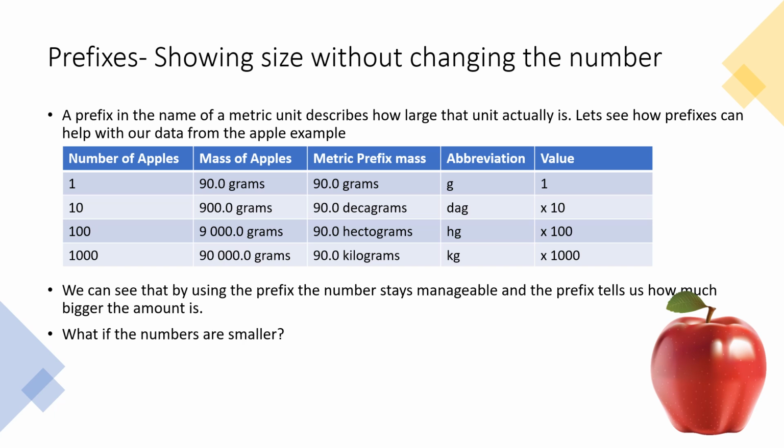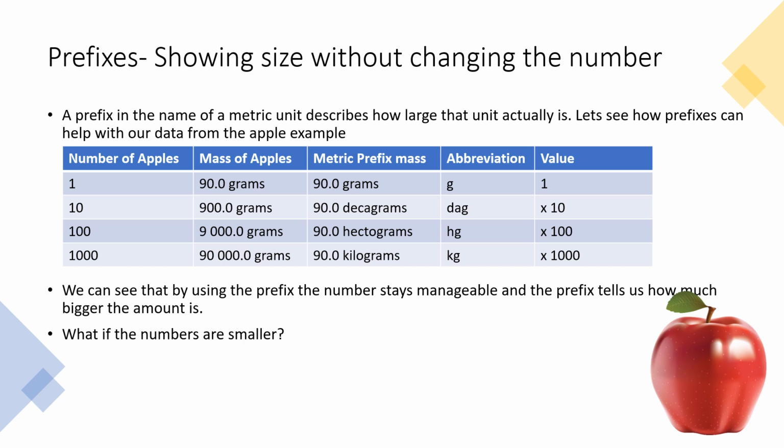So deca is a prefix added to gram to show us the size of that gram. In the next column, we can see its abbreviation is DA for deca, G for gram. And then the value of it is times 10. So what deca means is that it's 10 times the amount of a normal gram. So if we have 90 decagrams, we have 90 times 10 grams. It's really what we're reading there. So instead of actually multiplying the number out, we're just changing what the unit tells us, which is a little easier.